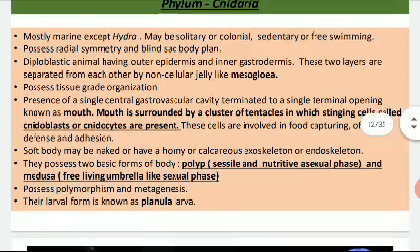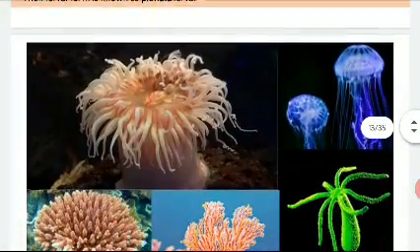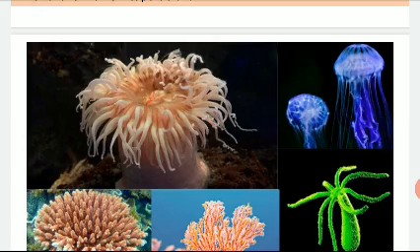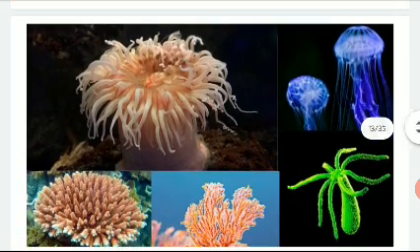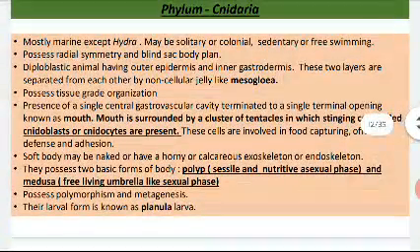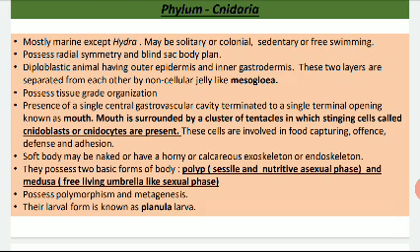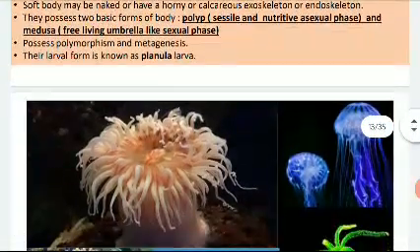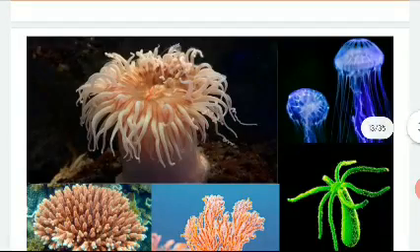Okay, now see the picture, these are the tentacles, and inside the tentacles there are the cnidoblast cells. Now they can survive in two forms. One is the polyp, that is sessile, that means they remain attached to a particular place. And another is the medusa. It's an umbrella shaped structure and free living. Now see here, this is the blue colored jellyfish, this is the medusa phase.